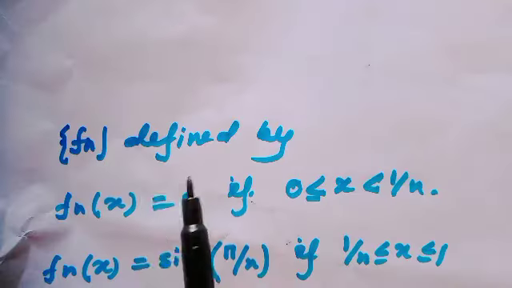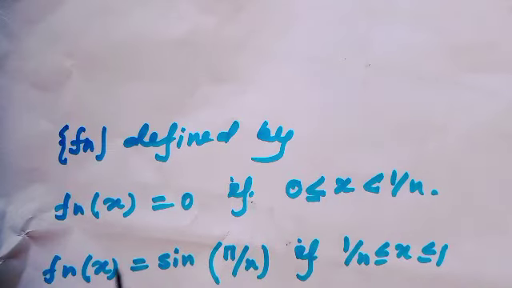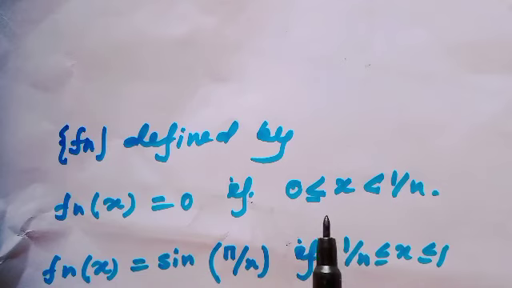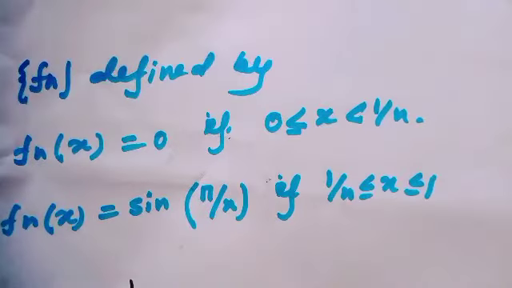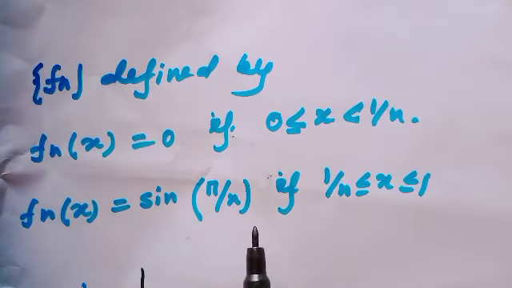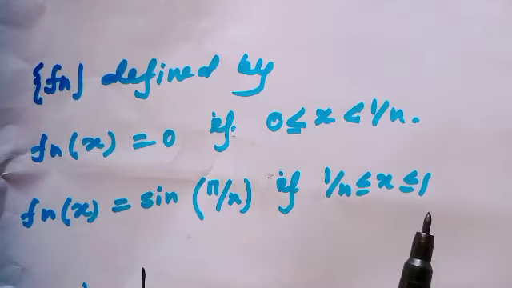Next example is the sequence f_n defined by f_n(x) equal to 0 when x lies in the closed-open interval [0, 1/n), and otherwise f_n(x) equals sin(pi/x) if x lies in the closed interval [1/n, 1].